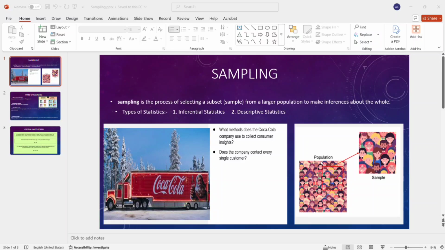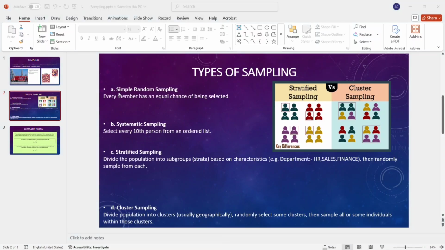As you can see in a second example also, there is the whole population, and from that population we take some sample. So that's our sampling. And in the second topic we learn about types of sampling. There are four types of sampling used in statistics.